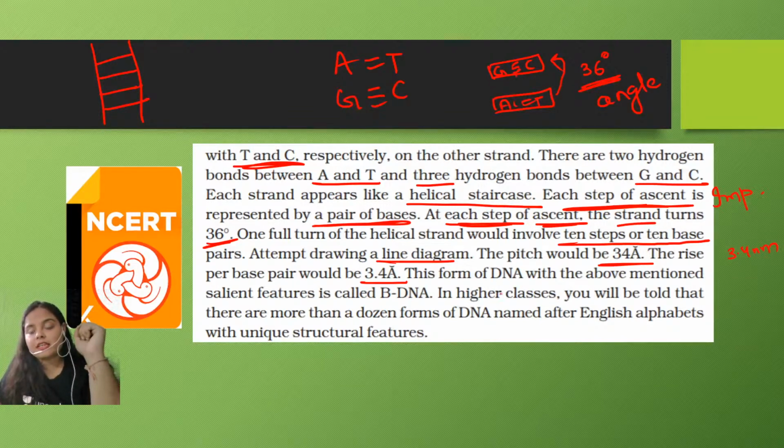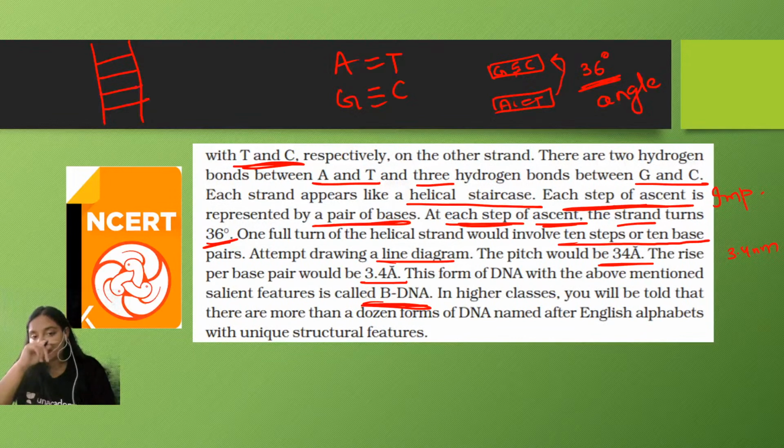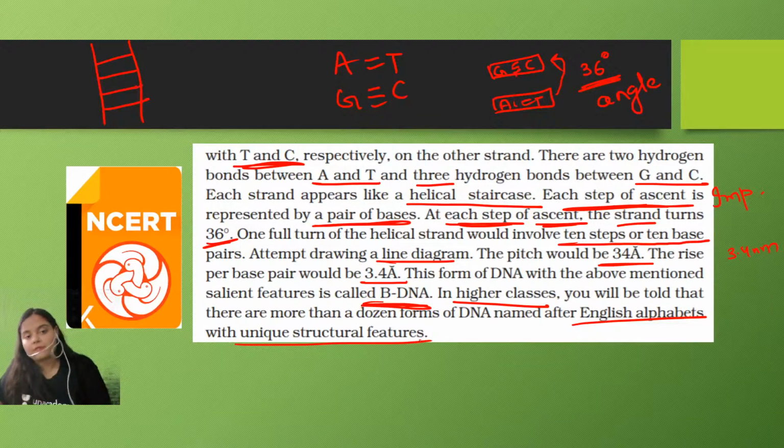This form of DNA which we have discussed right now is B-DNA. We know that there are other forms of DNA also: A-DNA, B-DNA, C-DNA, D-DNA or Z-DNA. You will be studying about these different types of DNA in class 12th. The most common type of DNA is B-DNA, which was discussed by Watson and Crick. In higher classes, you will be told that there are more than a dozen forms of DNA named after English alphabets, with unique special features. The property which we have studied right now is about B-DNA.